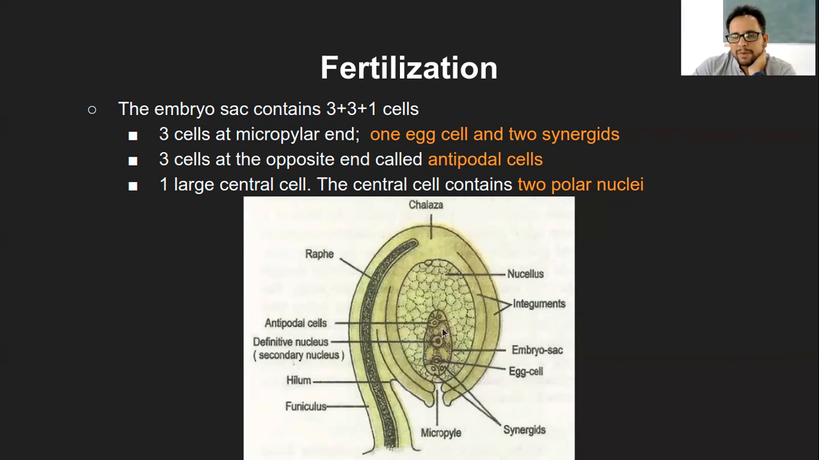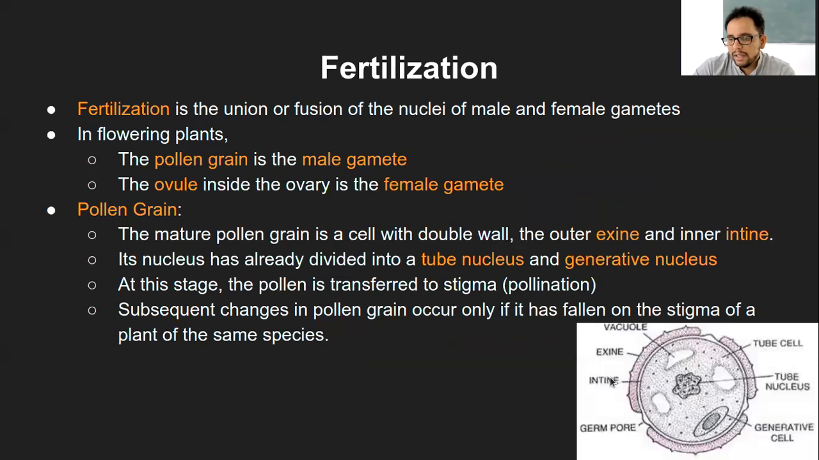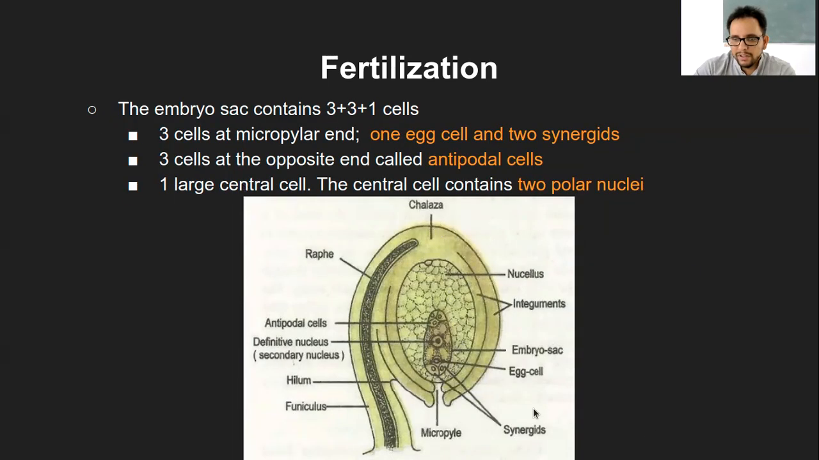So within this embryo sac, you have the antipodal cells on the chalazal side, opposite to the micropylar end. Then on the micropylar end, you have 2 synergid cells and 1 egg cell, and at the center you have the nucleus. So 1 large central cell, and the central cell contains 2 polar nuclei. Now imagine these are multiple cells within the ovule. Within the pollen grain, it is a single cell. This particular one is a single cell. This one is a multicellular structure.